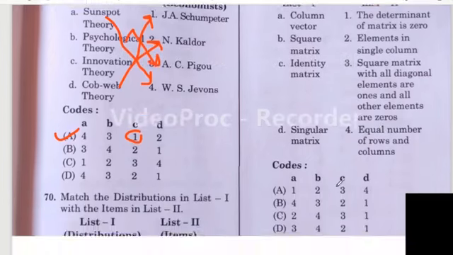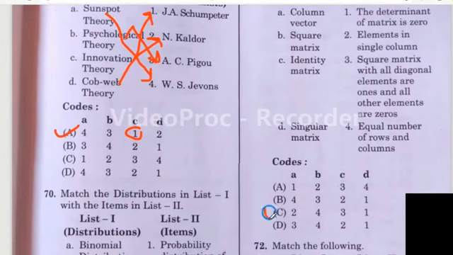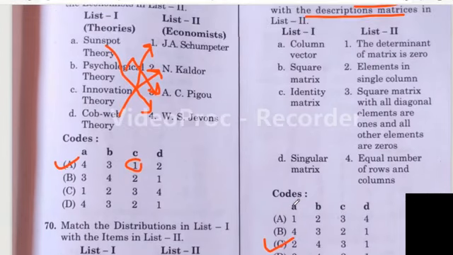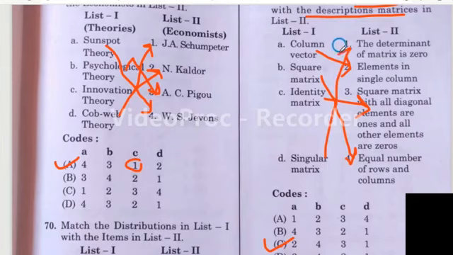So the right answer is option C. A is 2, column vector means elements in single column. Then B is 4, square matrix means equal number of rows and columns. C is 3, identity matrix means square matrix with all diagonal elements ones and all other elements zeros. Singular matrix means the determinant of matrix is 0.